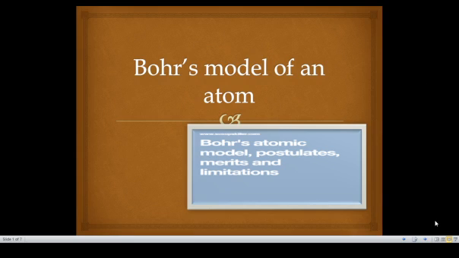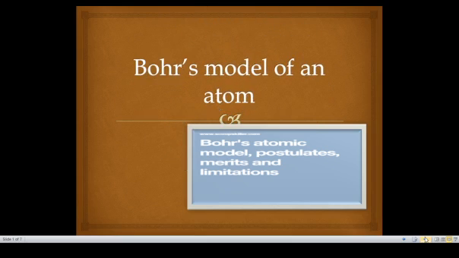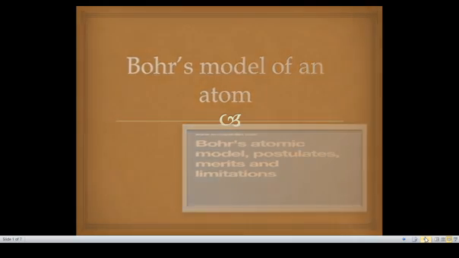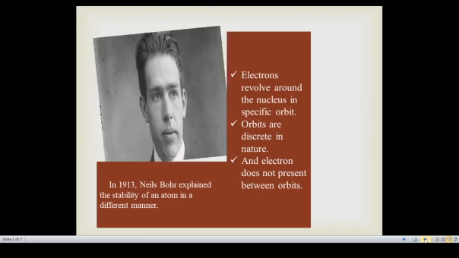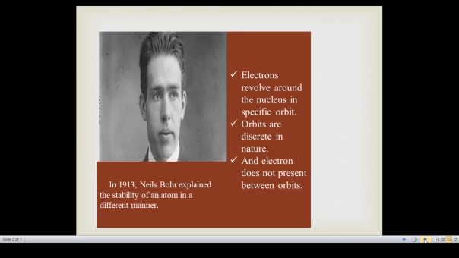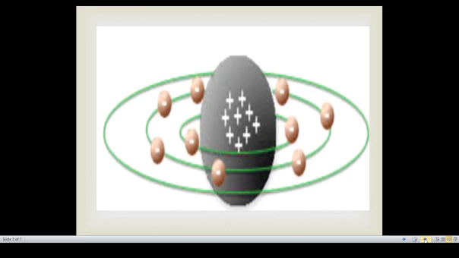Now we are going to discuss Bohr's model of an atom. There are some limitations in the Rutherford model, so we move to the next atomic structure. This was given by the scientist Niels Bohr in 1913. Niels Bohr explained the stability of an atom in a different manner. He said that electrons revolve around the nucleus in specific orbits. These orbits are discrete in nature, there is some difference between them, and the electron is present only in the orbits and not in the space between the orbits.